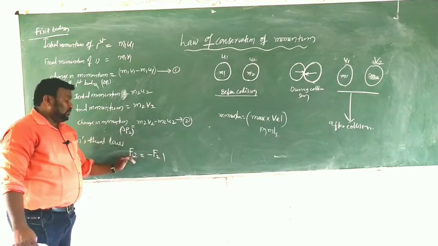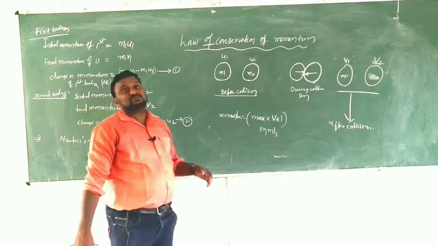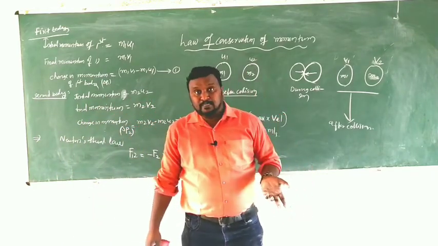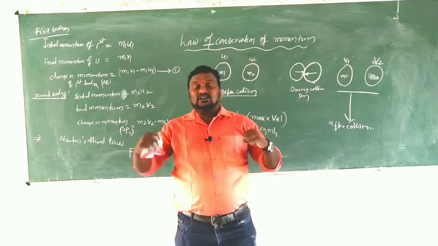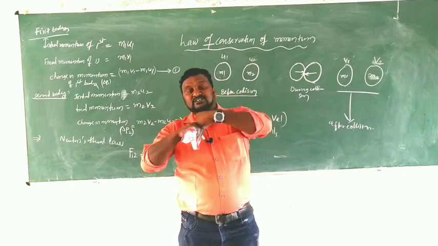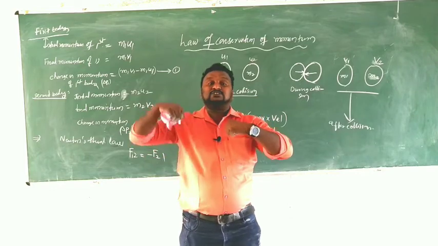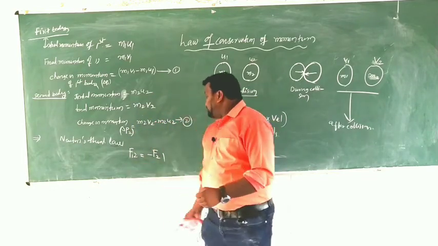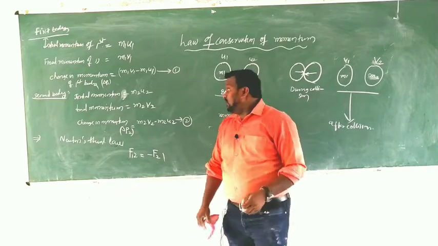Clear children? F12 is the force acting on the first body by the second one. F21 is the force acting on the second body by the first one. And both collide. The second applies force on the first one, that is action. The first also applies force on the second one, that is the reaction. So here F12 equals minus F21.